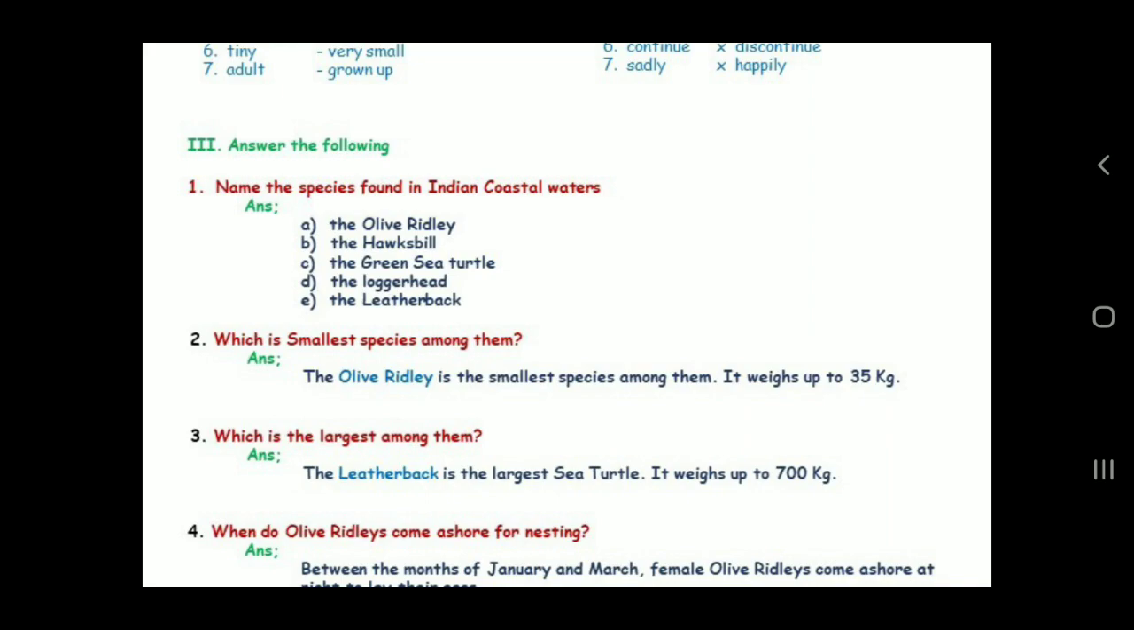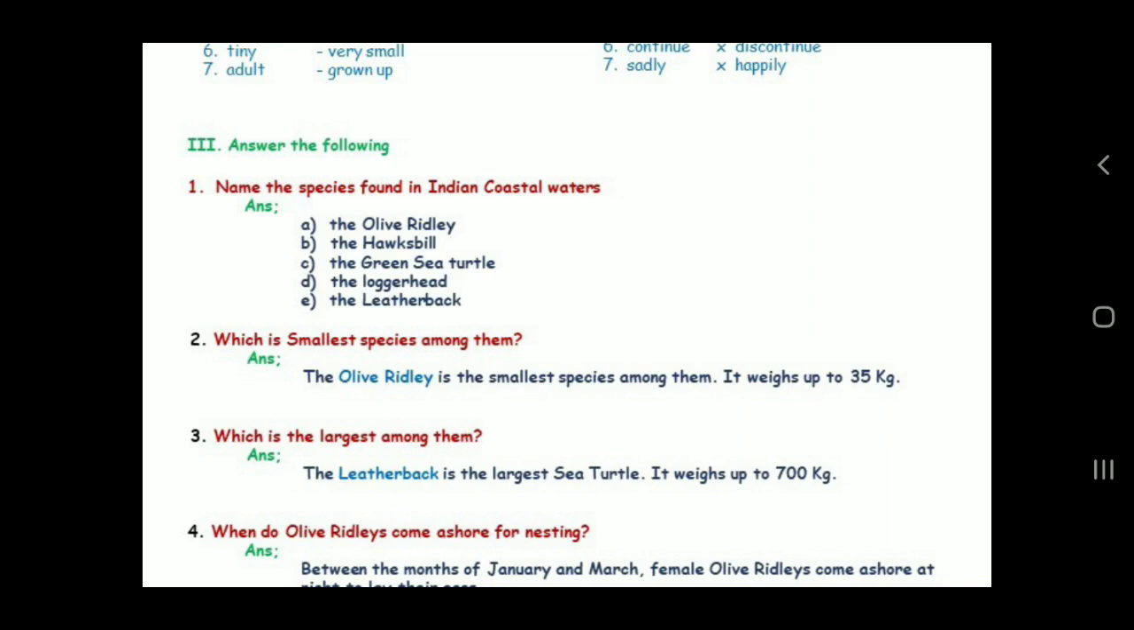The first one, the olive ridley. Second, the hawksbill. Third one, the green sea turtle. Fourth one, the loggerhead. Fifth one, the leatherback. So these are the 5 species of sea turtles that can be found in Indian coastal water. So second question, which is the smallest species among them? Which one is the small sea turtle among the 5?